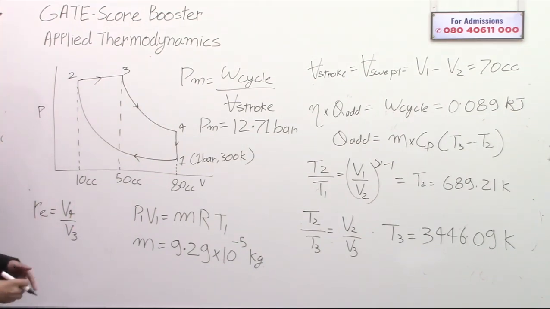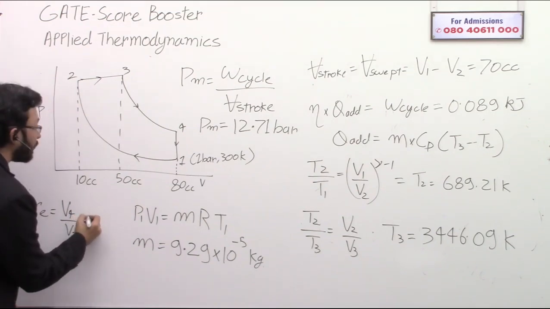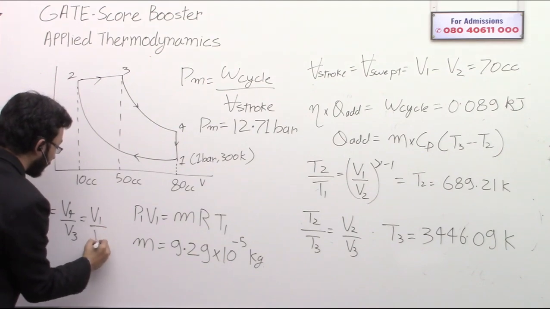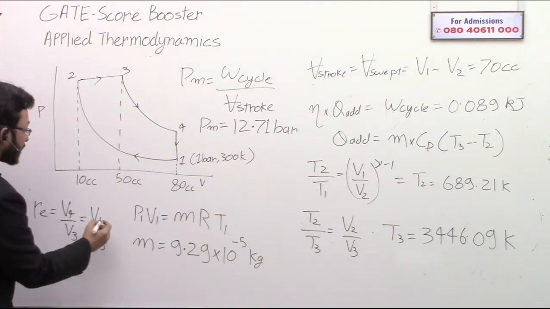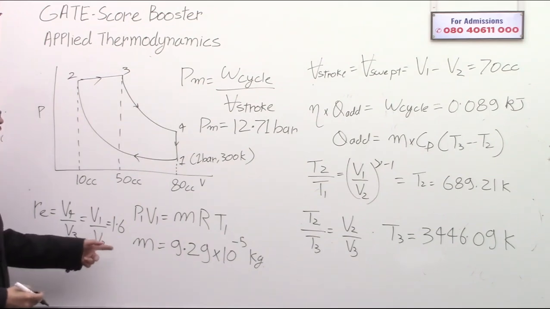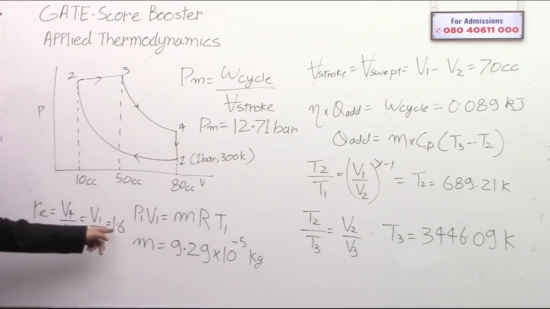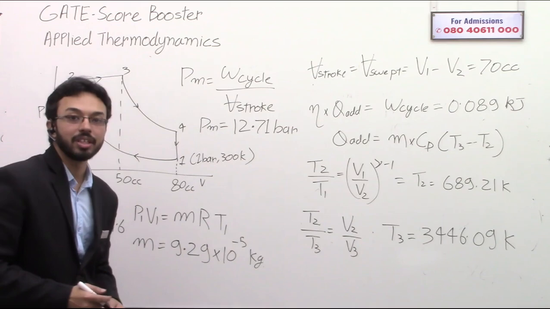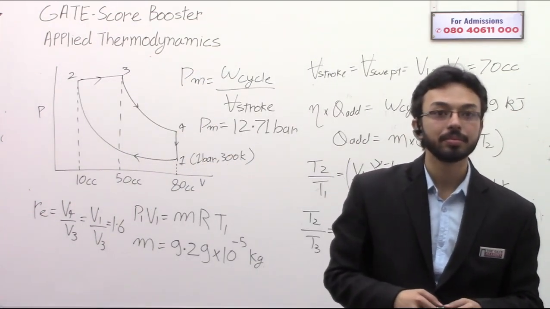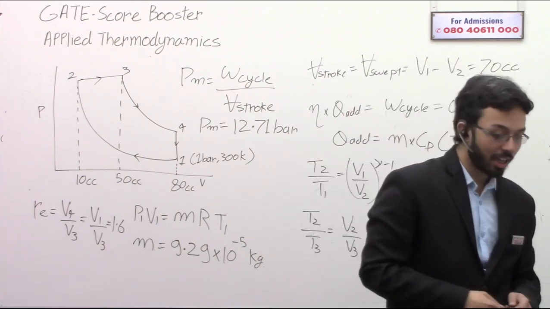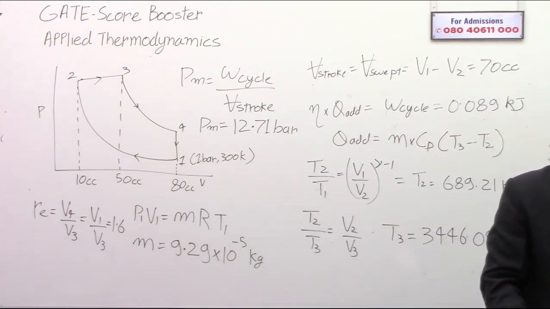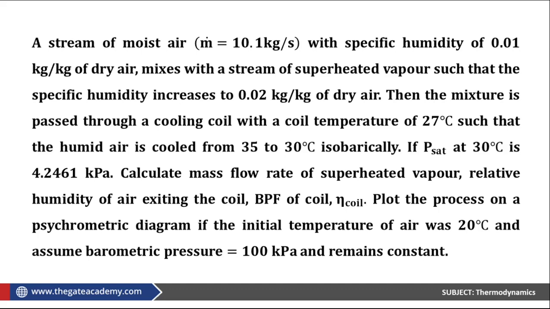That is V4 divided by V3. And of course, V4 is equal to V1. So V1 divided by V3. This was given as 1.6, as far as I remember. So V1 is known, so V3 can be calculated from here. I hope that is clear how V3 was calculated. Now come back to this question. Read the question. It is a long one.